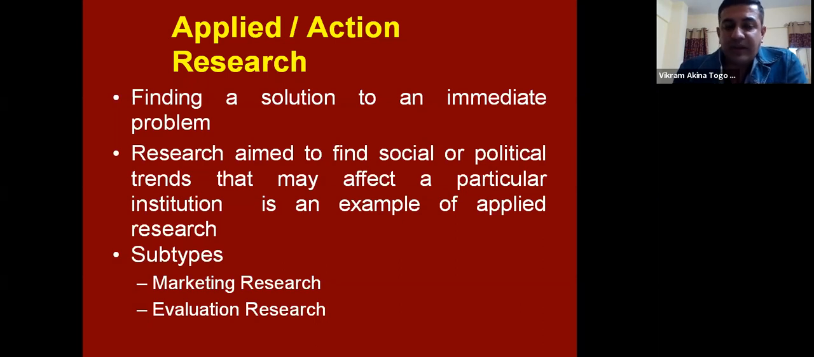For example, marketing research, evaluation research. We are focusing on a particular industry and a particular endpoint which we are aware of. So we are trying to apply a theory and trying to find out the concept. So this is broadly applied research.